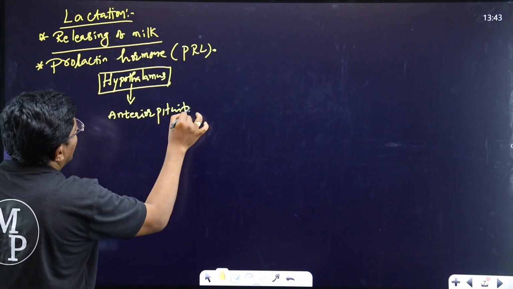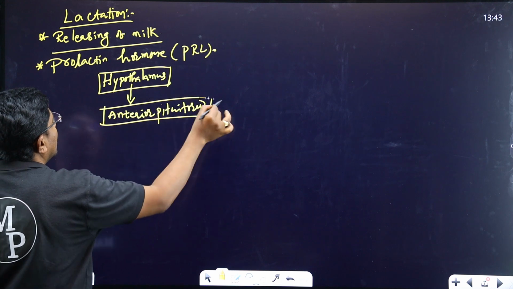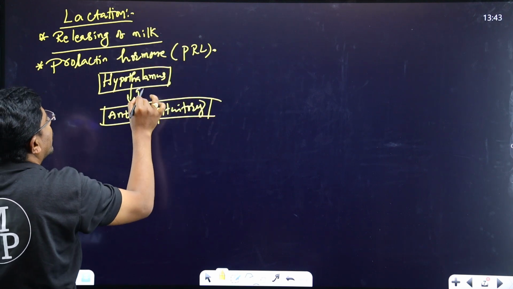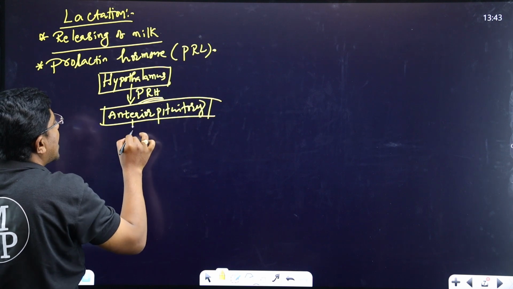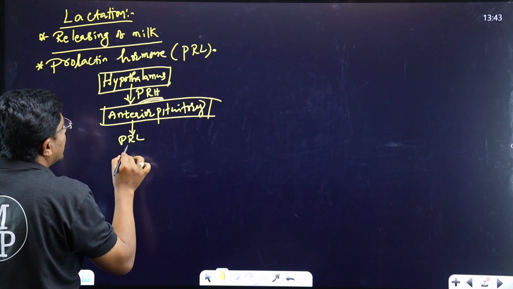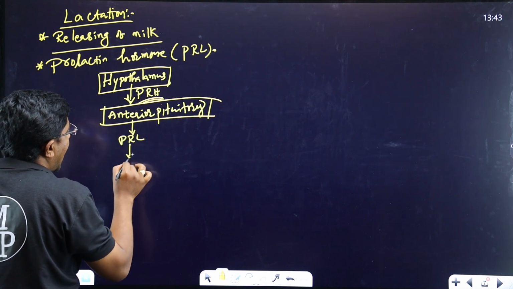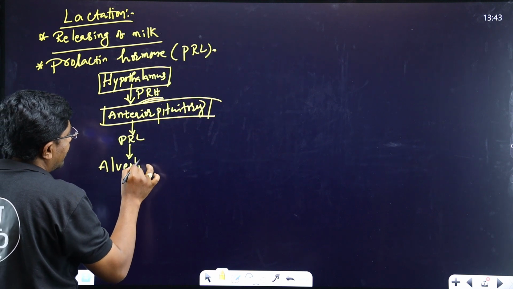Actually this is one order, but the major role is for the releasing of prolactin. The hypothalamus releases the prolactin releasing hormone. Then the anterior pituitary can release the prolactin. This prolactin hormone acts on the alveoli.